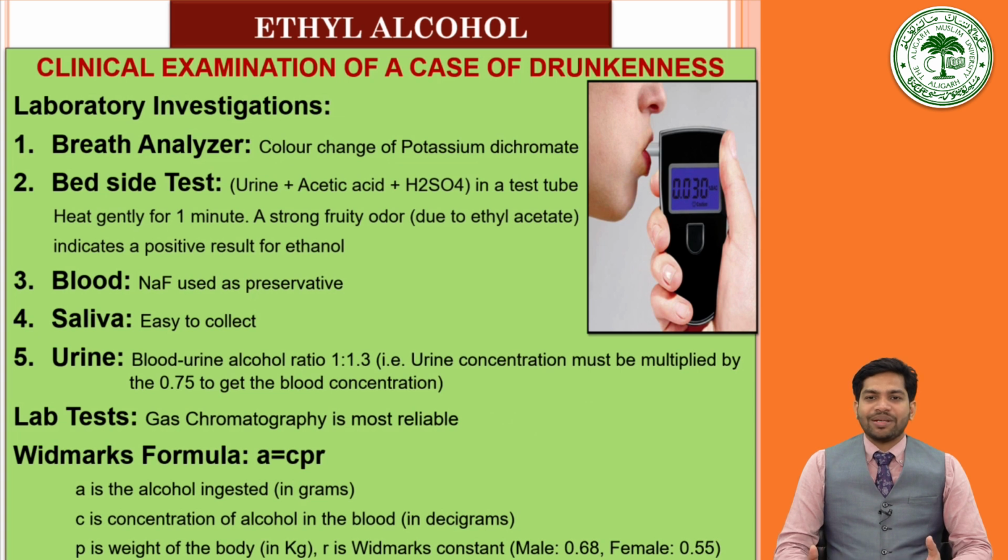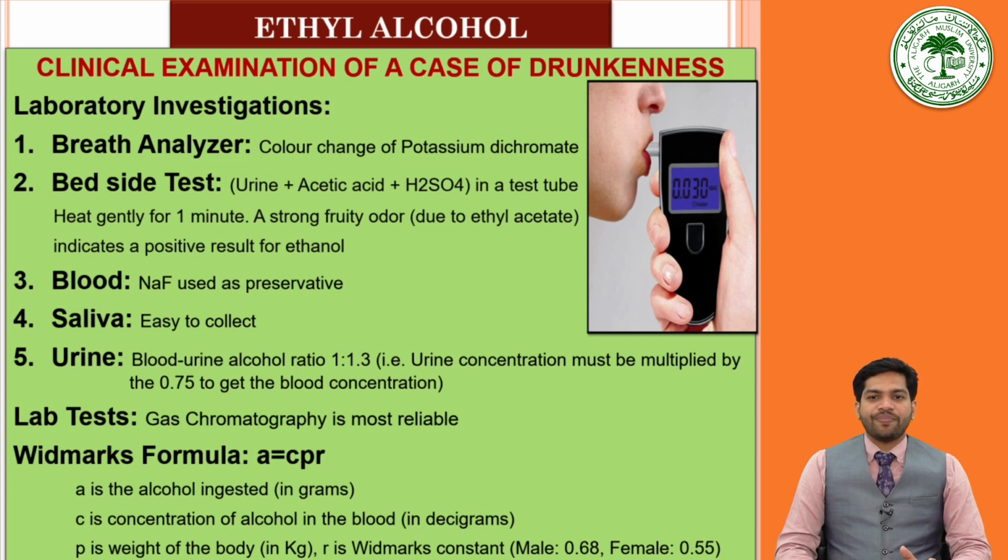Then the samples shall be sent to the toxicological laboratories. We already discussed the methods that are performed in the toxicological laboratories. There, for alcohol level estimation, the best is gas chromatography. That is the most reliable method. Apart from that, the caveat test and the Kozelka and Hein test are also performed.